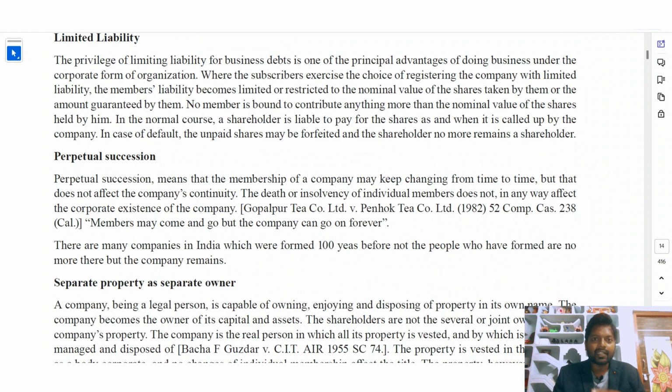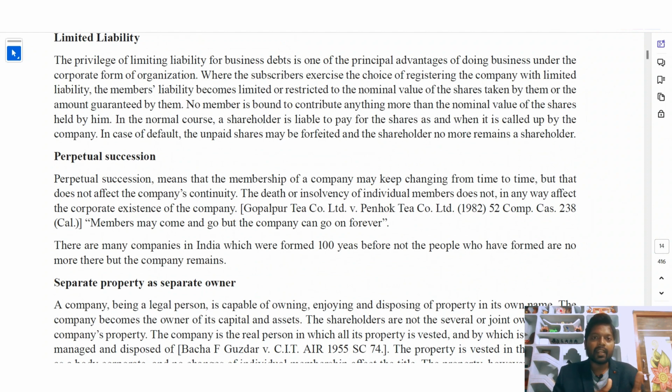Why it is a benefit: where the subscribers exercise the choice of registering the company with limited liability, the members' liability becomes limited or restricted to the nominal value of the shares taken by them or the amount guaranteed by them. For example, if the share value is 10 rupees and the company liability is 100 rupees, the member has a share value of 10, so he will only bear the liability up to 10 rupees. That is called limited liability. The remaining 90 rupees is not related to him and it is not his responsibility.